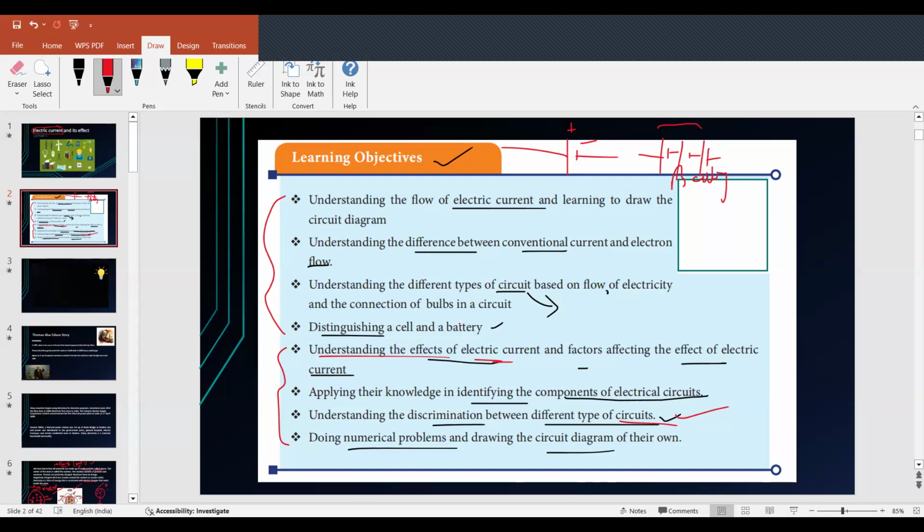Next, doing the numerical problems, which are part and parcel of this chapter.